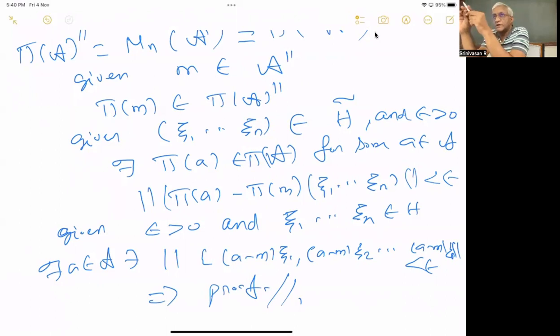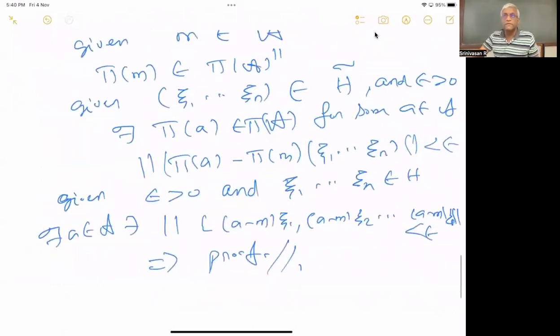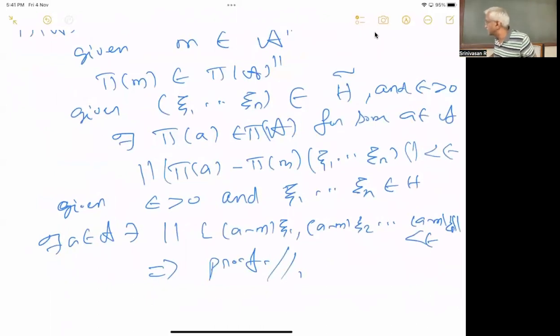So to take the strong closure, you have to take the double commutant. Okay, now what we have. What have you written in the last one? There exists A in A such that, I just applied the thing. Pi of A minus pi of M acting on xi1 up to xm, which is pi of A minus M xi1, A minus M xi2. That's what it is. Given epsilon greater than 0 and xi1 up to xn in H, there exists A in A such that the norm of A minus M xi1 up to xn, which is just the norm of the direct sum, is less than epsilon.